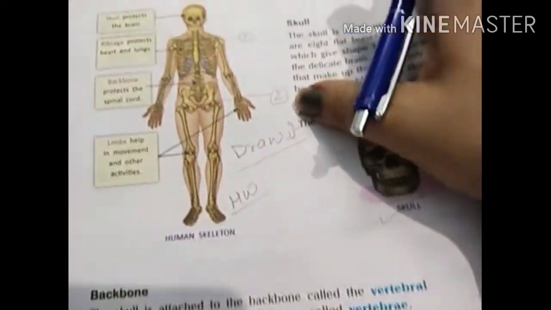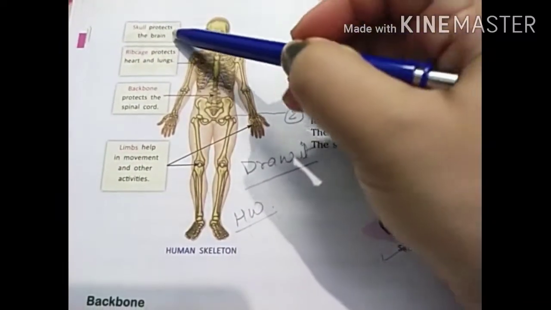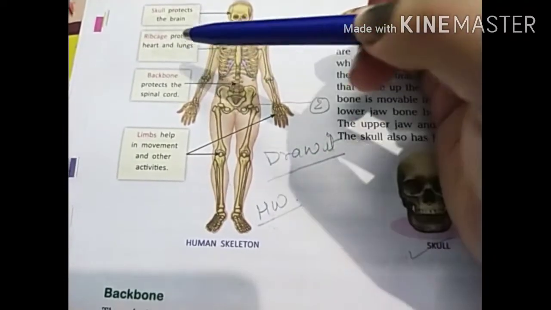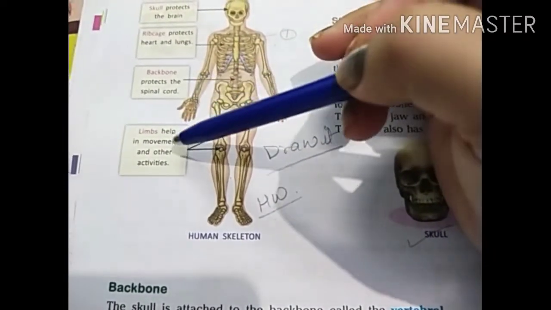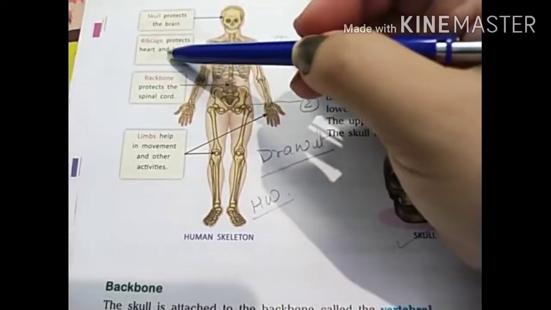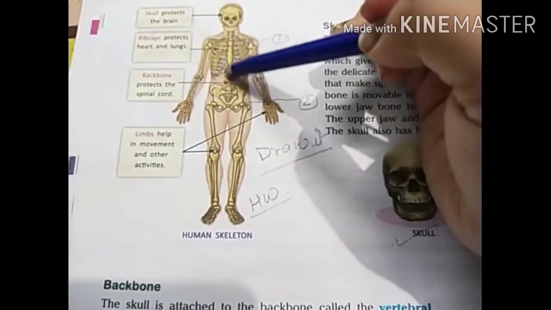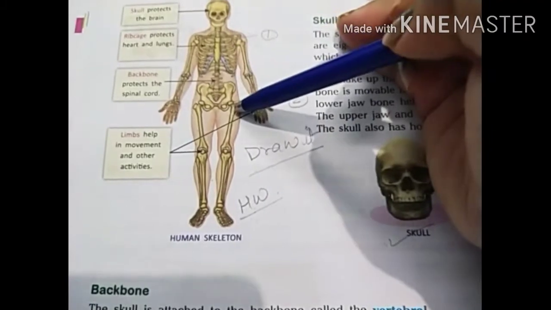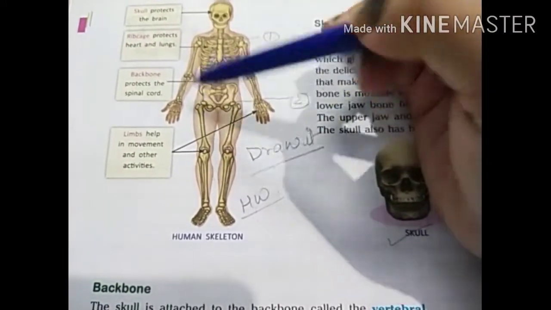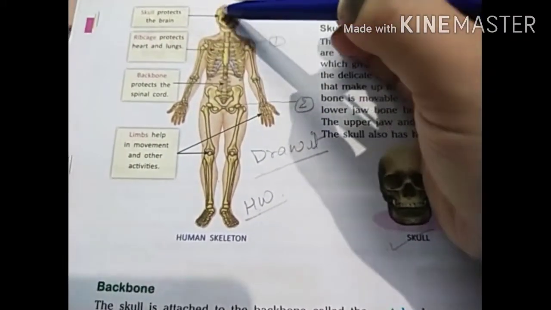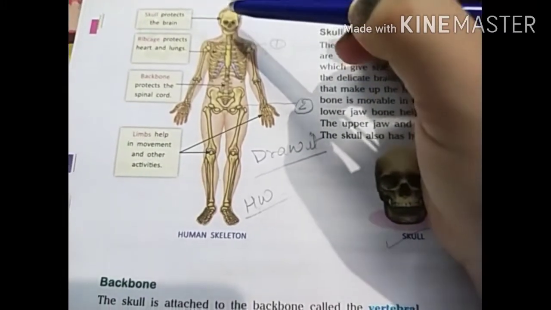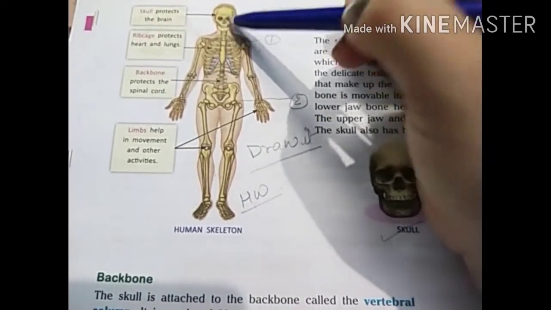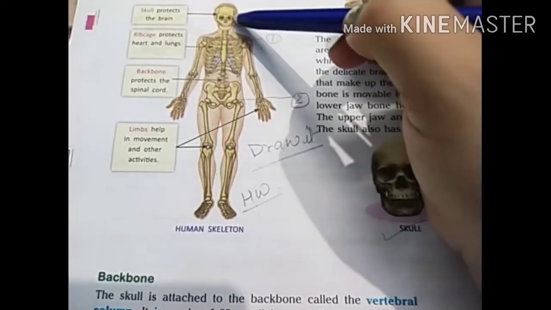Yes, of course, these parts are skull, rib cage, backbone and limbs. These are the parts of our skeletal system, and this is the diagram of the human skeleton. So the skull is the head bone. Inside the skull, our delicate brain remains protected.